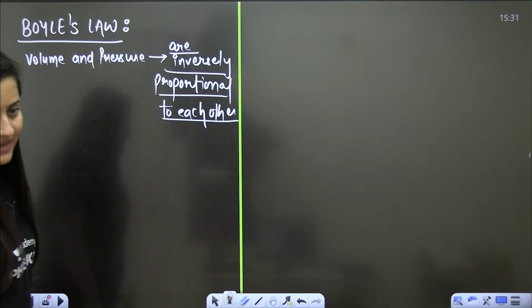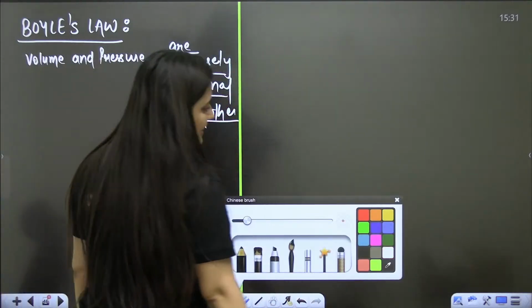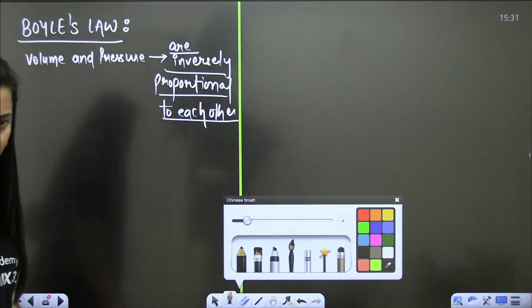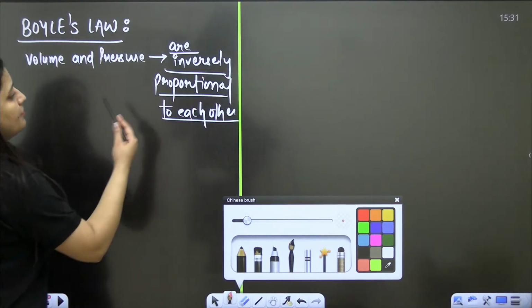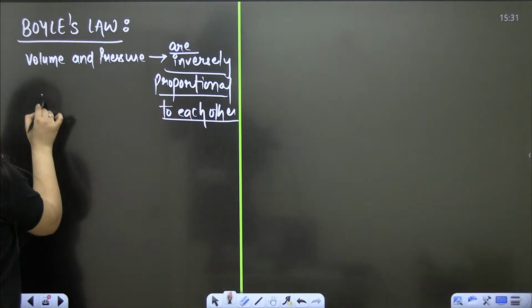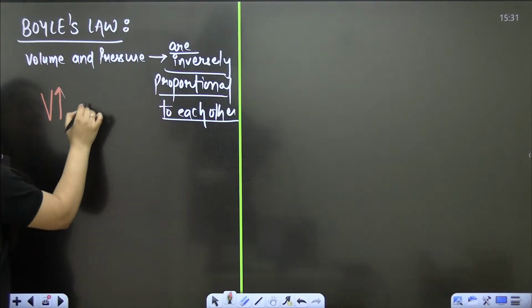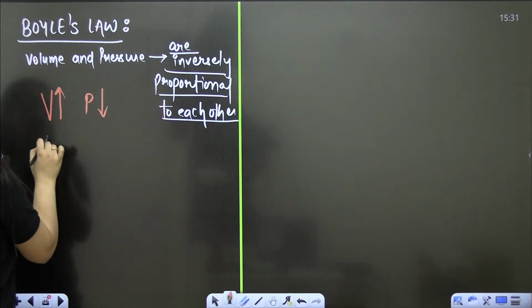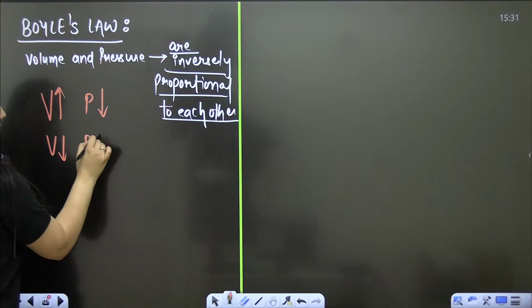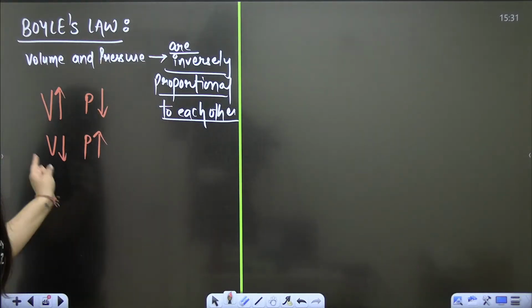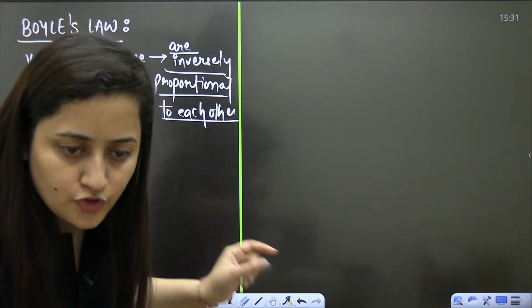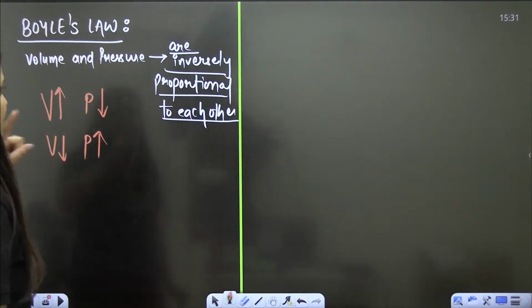It means if there is an increase in volume, the pressure will decrease. If there is a decrease in volume, the pressure will increase. So both of them are inversely proportional to each other. If one increases, the other will decrease.